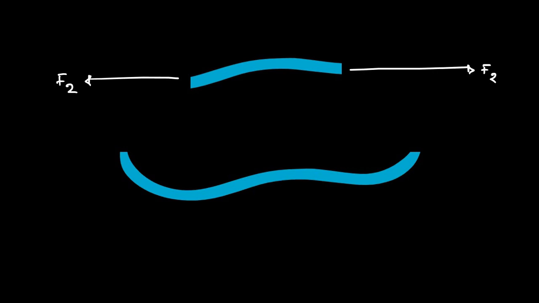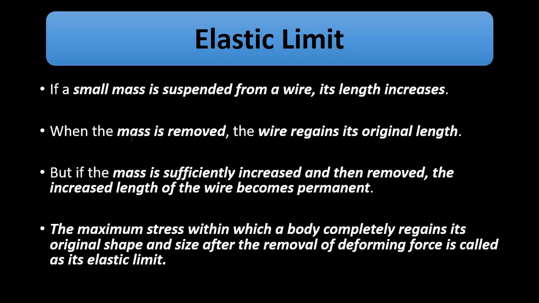In testing laboratories, stress is increased gradually, just little by little, and the response of that force on the material in terms of change in dimension is measured. The stress at which the deformation becomes permanent is noted as the elastic limit of that material. Okay, so elastic limit is the maximum stress which a body can withstand or endure and completely regain its original shape and size without undergoing permanent deformation.